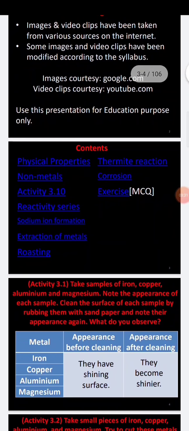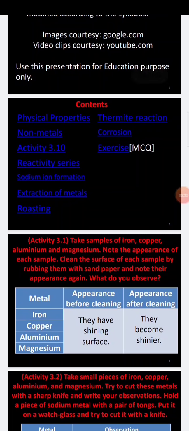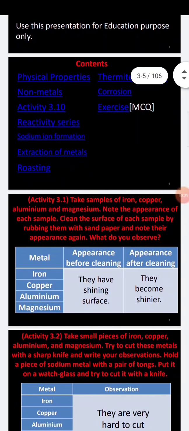When you go through these contents, one activity is there. They have taken samples of iron, copper, aluminium and magnesium. The appearance before cleaning is a shiny surface, but after cleaning they become shinier.